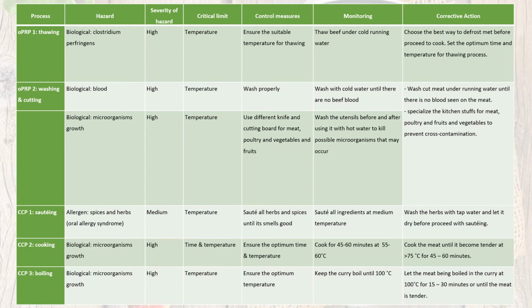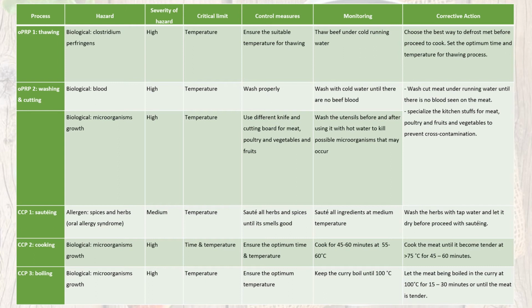So for OPRP1, which is thawing the beef, we have to choose the best way to defrost meat before we proceed to cook, because we have several techniques of thawing, such as thawing in the chiller for a few minutes or hours before we proceed to cooking, and thawing under running water.